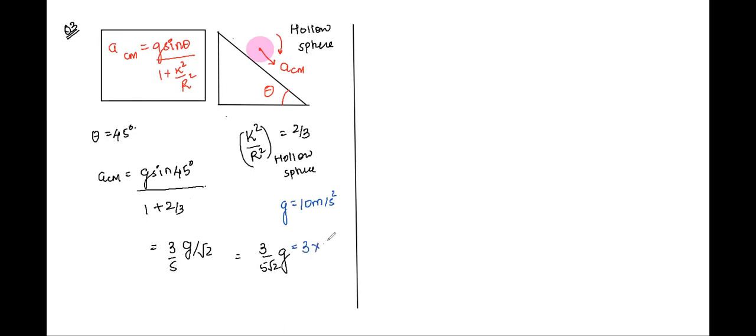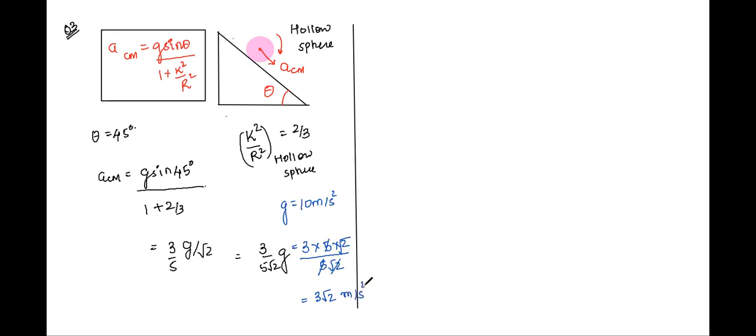3 into 5 into 2, right? Whole by 5 root 2, right? Sir, it should be 6 by root 2. Or it can also be written as 3 root 2, correct? Yes, your answer is also correct, and we can also write it as 3 root 2.